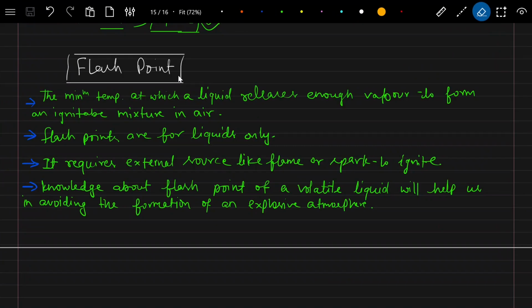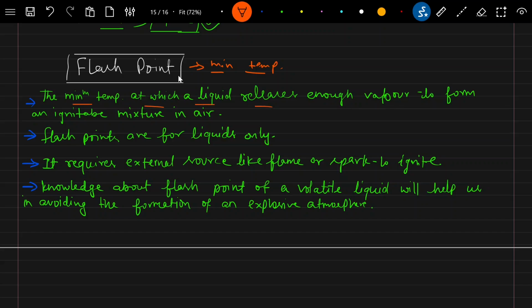So now let's talk about the flash point. What is flash point? Flash is not fire. The first word that comes to our mind is flash, but flash is not fire, flash is not explosion. Flash point means the minimum temperature. Flash point is a temperature, that is, the value of a temperature.